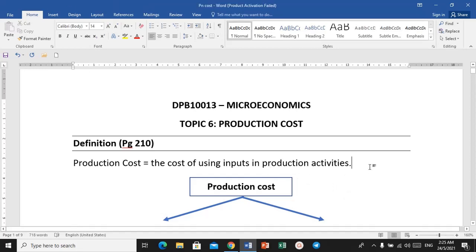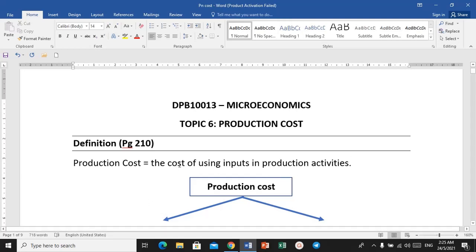Okay, before that, I would like to remind you that you can get this lecture note in your CDOS. Okay, so I have uploaded this note in your CDOS, so you can access them from there lah. Okay, so production cost is the cost of using inputs in production activities. So we can see here the keywords for these definitions.